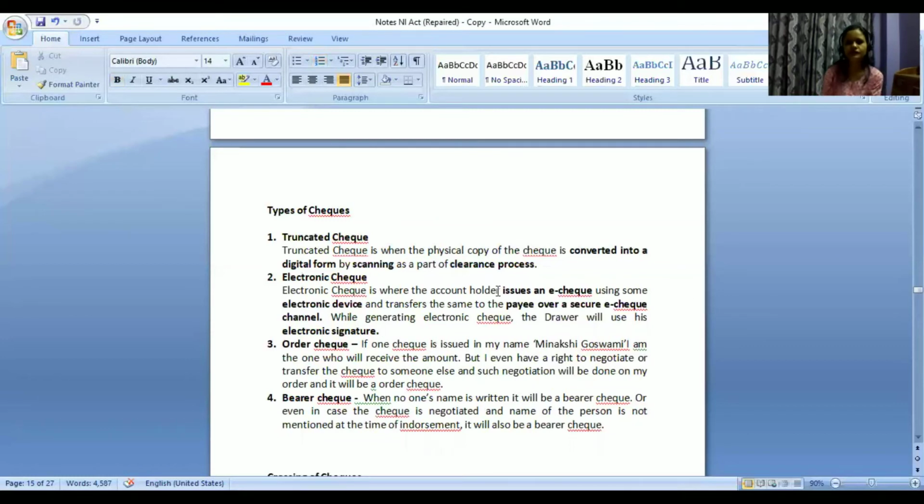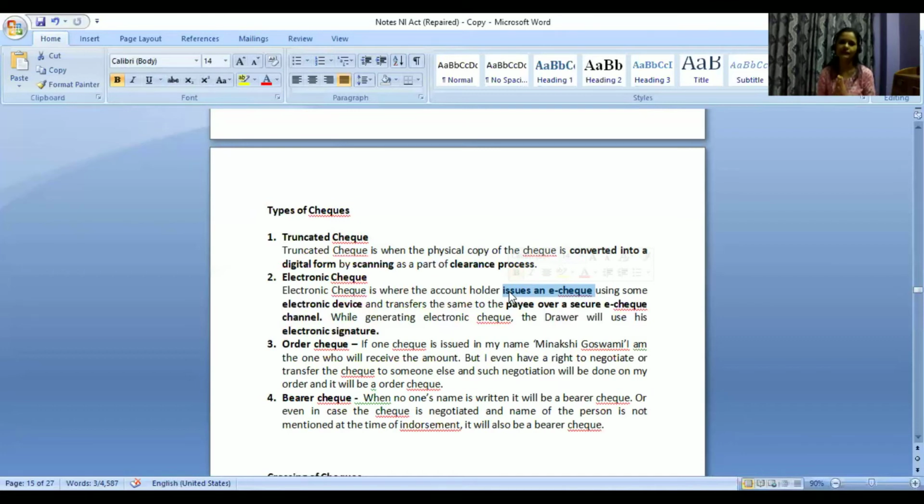Yes, ma'am. So next we have electronic check. What is an electronic check? An electronic check is where the account holder issues an e-check, right? Normally we have a checkbook, and from there we fill up one check leaf and give it to the other person. But how many pages do we have? Hardly 15, 25, something like that, right? For individuals, it's fine. We do not use checks that often.